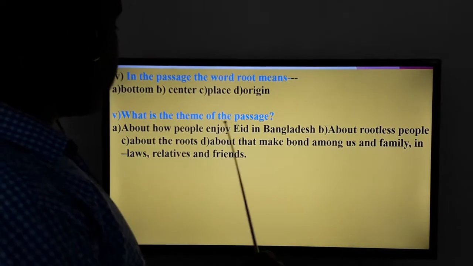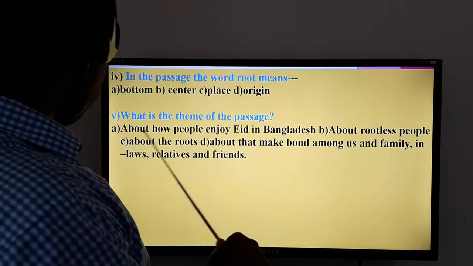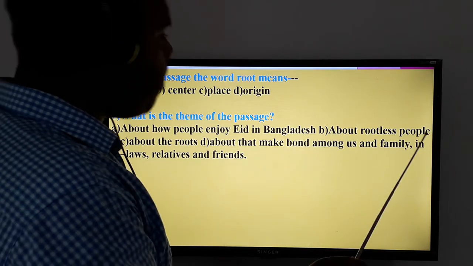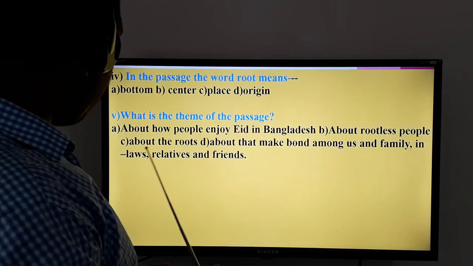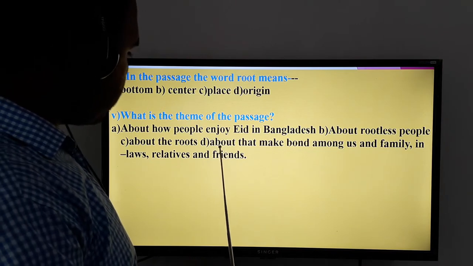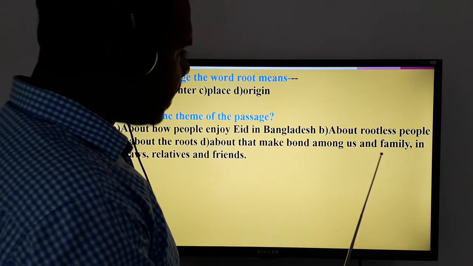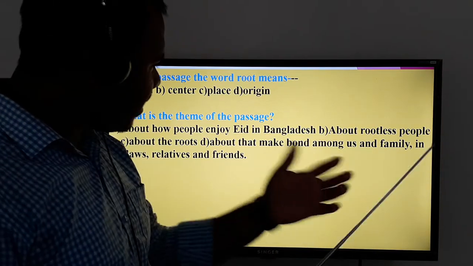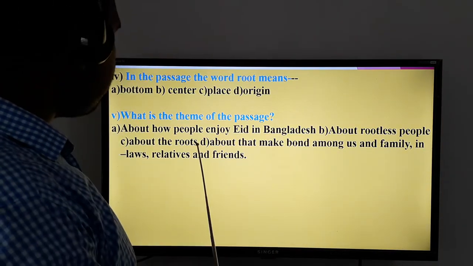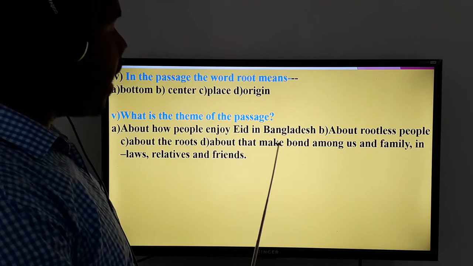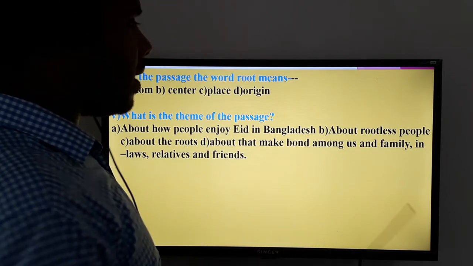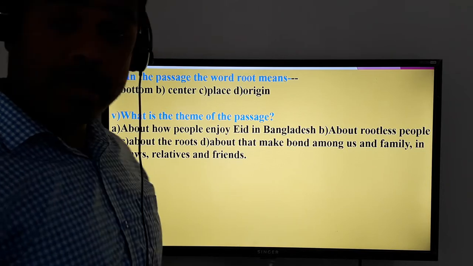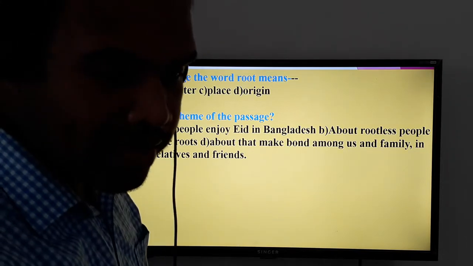Number 5, what is the main theme of the passage? A, about how people enjoy Eid in Bangladesh; B, about rootless people; C, about the roots; D, about that make bond among us and family, in-laws, relatives, and friends. I think easily you find out the answers. The answer is number D, about that make bond among us and family, in-laws, relatives, and friends. This is the main theme of our today's text.